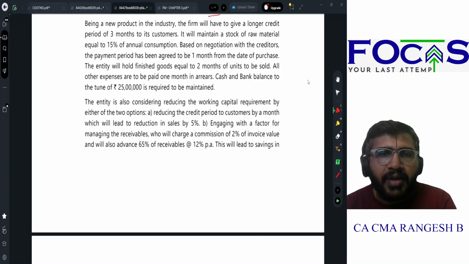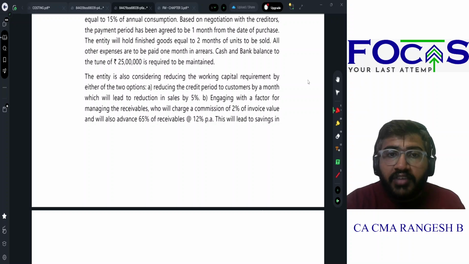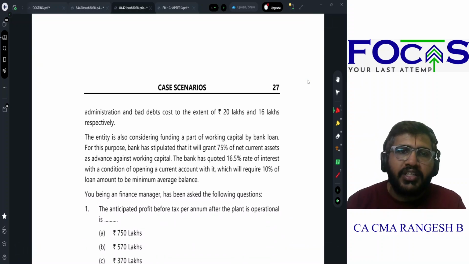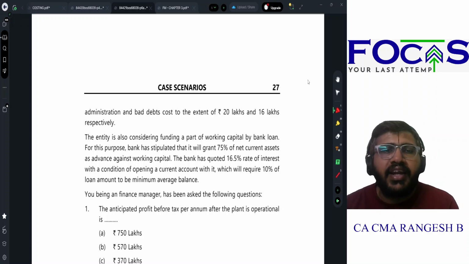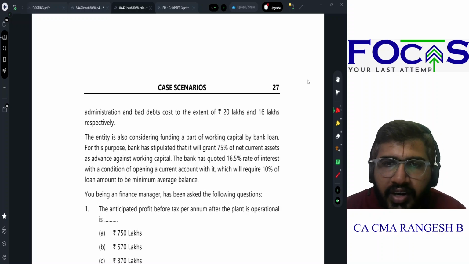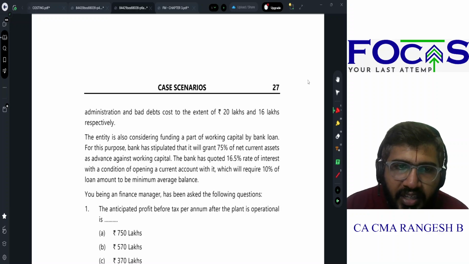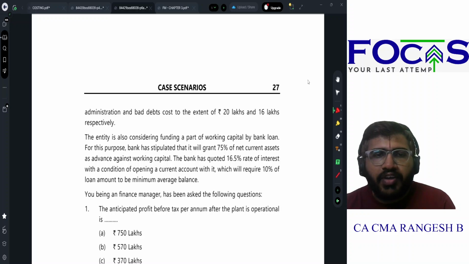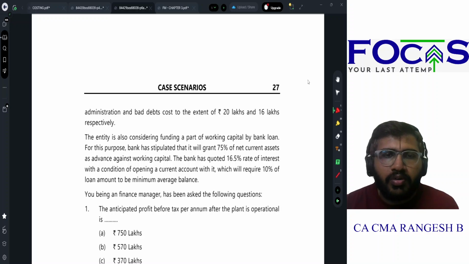Engaging with a factor for managing the receivables who will charge a commission of 2% of invoice value and advance 65% of receivables at 12% per annum. This will lead to savings in administration and bad debts to the extent of 20 lakhs and 16 lakhs respectively. The entity is also considering funding a part of working capital by bank loan. For this purpose, the bank has stipulated that it will grant 75% of current assets as advance against working capital at an interest rate of 16.5% with the condition of opening a current account with it, which will require 10% of the loan to be a minimum average balance.